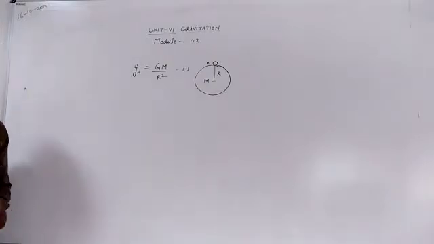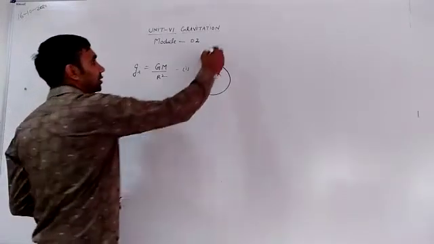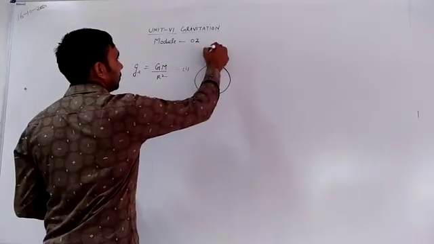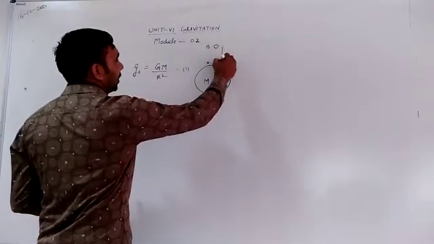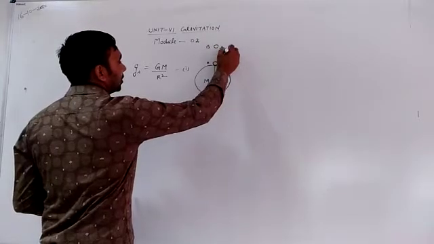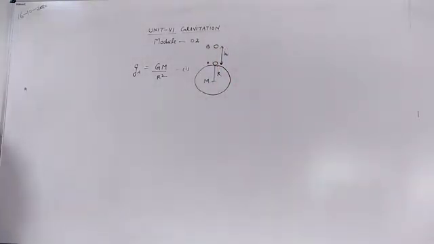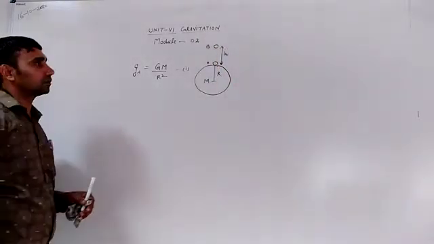If this body is raised to a particular height h, then what is the acceleration due to gravity at a height h above the surface of Earth?